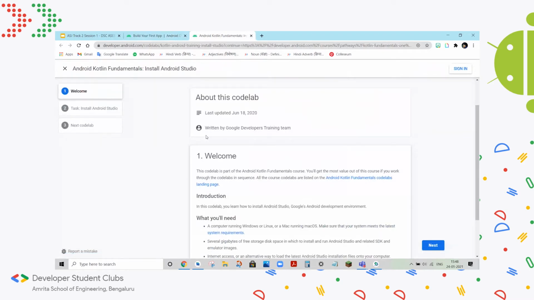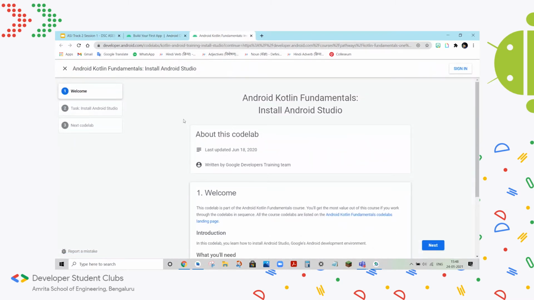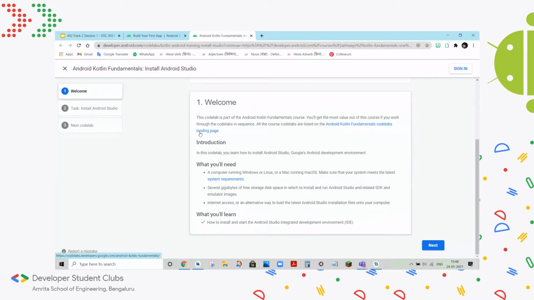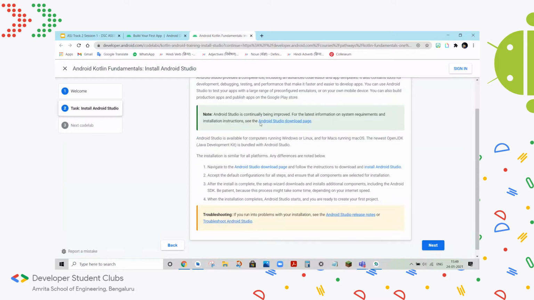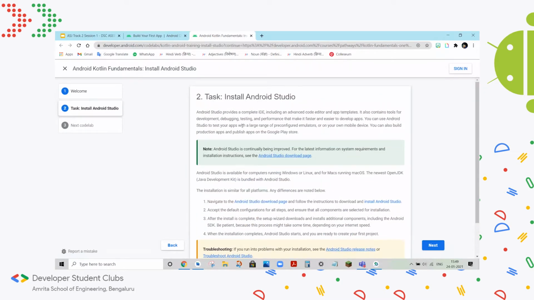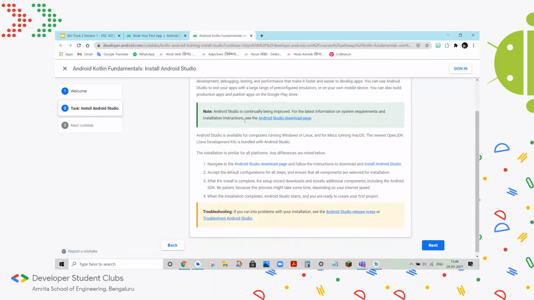So this pathway is really small, and this is what the code labs look like. You'll have a bunch of tasks here or stages for the code lab. And each stage comes with a fair share of reading that details the particular stage. So here this is just a welcome and an overview of the code lab ahead. And if you go to the next stage, which you can click by going next, you'll see that here you've been given a task, which is installing Android Studio. And this code lab has a bunch of reading that you can do related to the task.